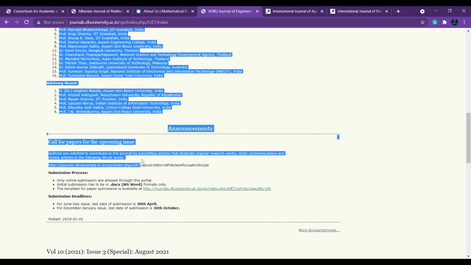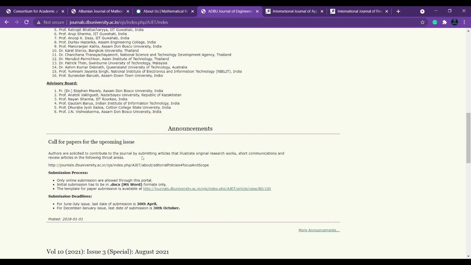So they have opened a notice, a call for papers for the upcoming issue. You can click here and you can find the Word template here. Okay, and for the June-July issue you should submit before 30th April, and for the December-January issue you should submit before 30th October.